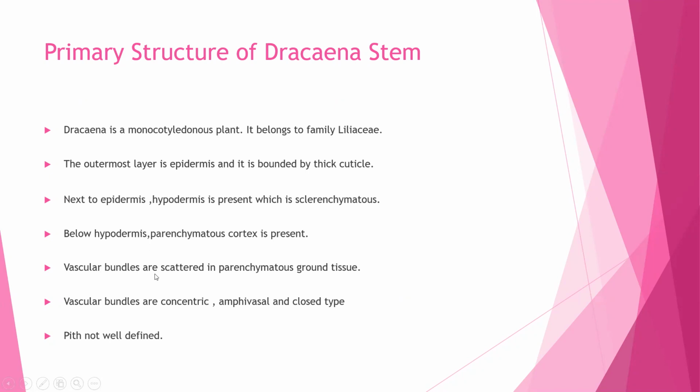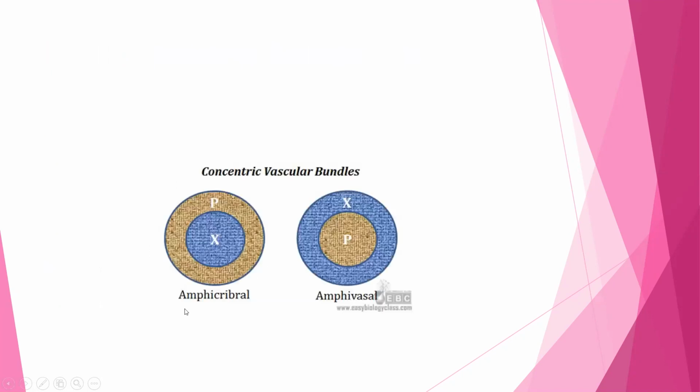In Dracaena, vascular bundles are scattered in parenchymatous ground tissue. And vascular bundles are concentric, amphivasal, and closed type. What is concentric type of vascular bundle and what is amphivasal? Concentric type of vascular bundle means when one kind of vascular bundle is surrounded by the other, that is called concentric.